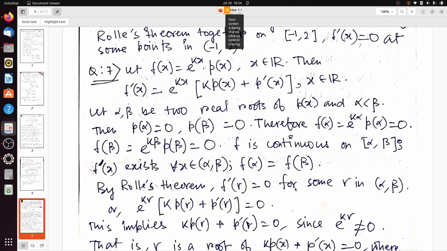There is a theorem called the fundamental theorem of classical algebra, where we get that an nth degree polynomial has exactly n roots. So a first degree polynomial will have only one root. So if we are taking two roots, conversely it means that k is greater than 1.